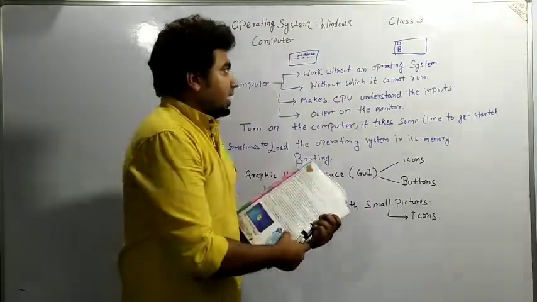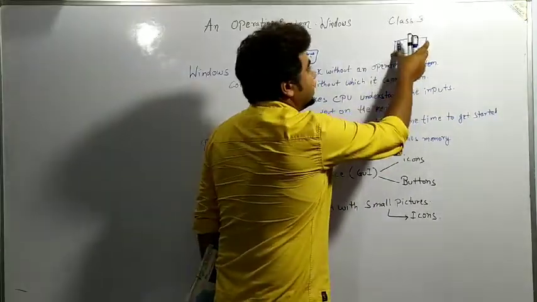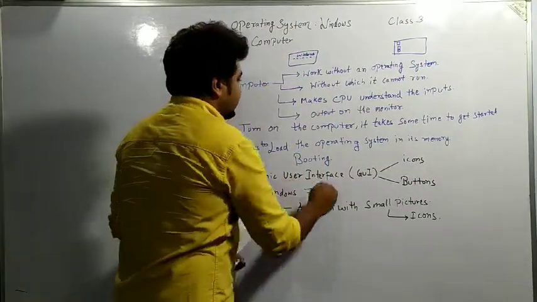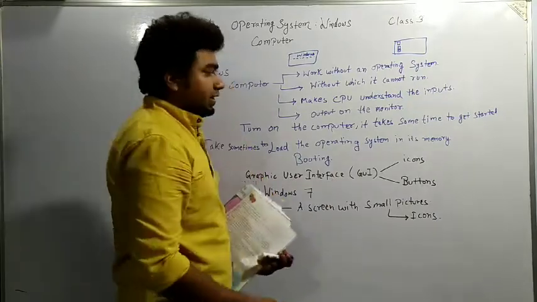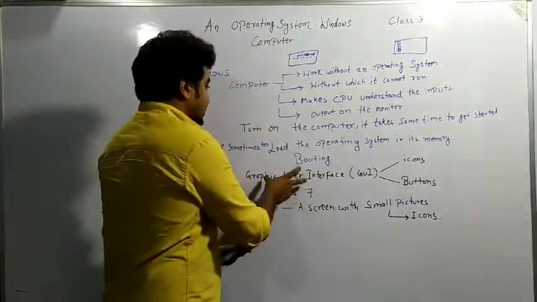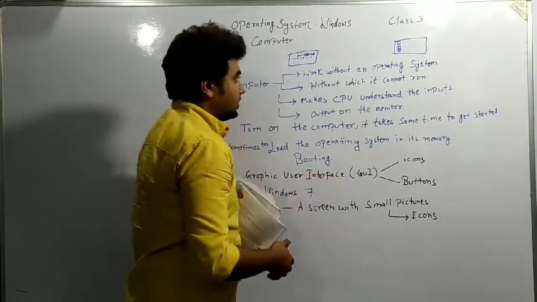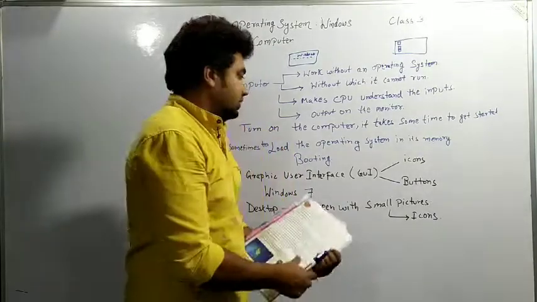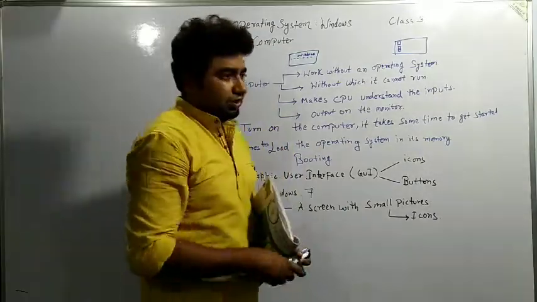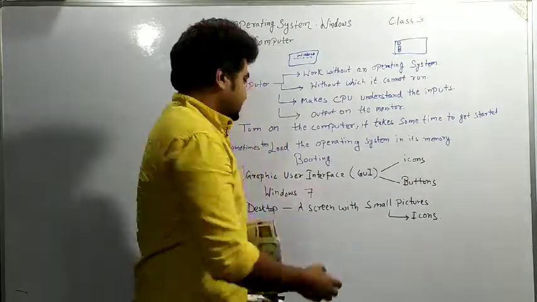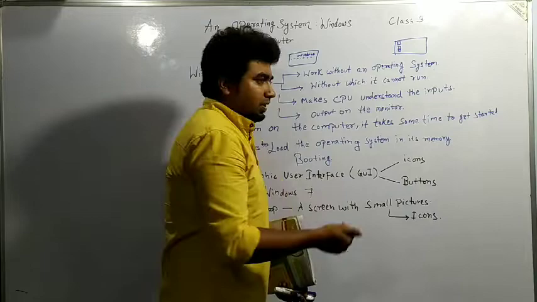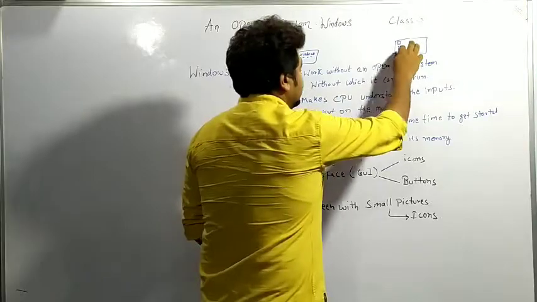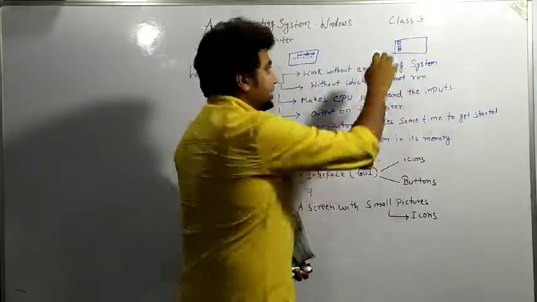So after some time, this screen is displayed with some pictures. That is known as the graphical user interface. Graphical user interface means GUI. GUI is basically known as graphical user interface, which makes our work very easy. Our work can be performed in a very simplified way. So that's why the graphical user interface has been made, so that it is user friendly, with some icons placed here that we click.